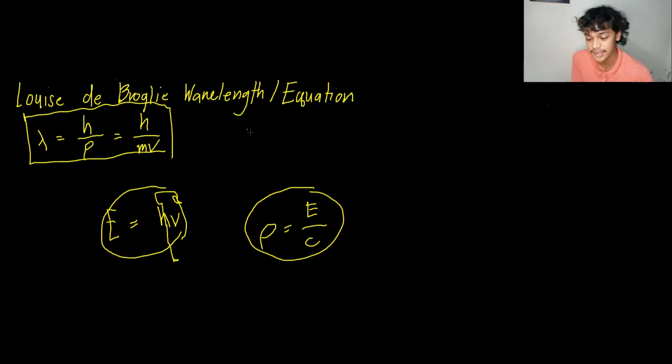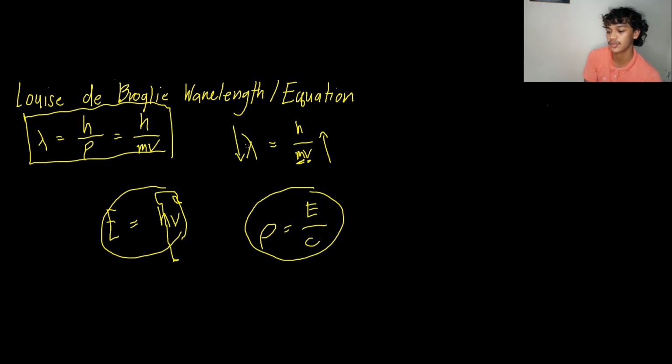So we can see that the relationship of the de Broglie wavelength to momentum is inversely proportional, which means that when the mass and the velocity of a particle or matter go up, its wavelength goes down.